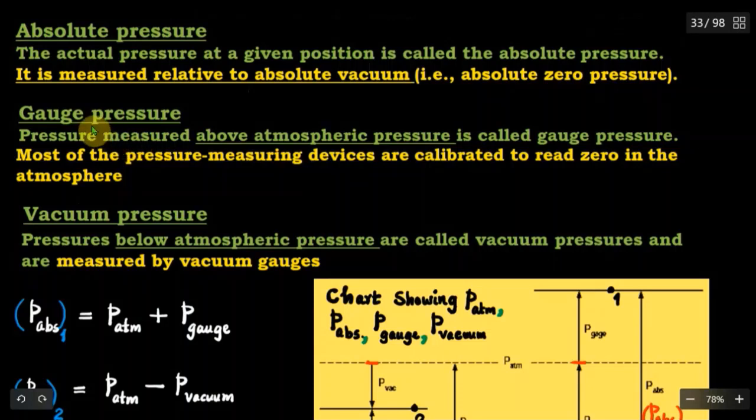Usually the pressure measuring instruments are calibrated to read 0 in the atmosphere. Any pressure measured above atmospheric pressure is called gauge pressure, and the pressure measured below atmospheric pressure is known as vacuum pressure. Pressure gauges measure gauge pressure, whereas vacuum gauges measure vacuum pressure at a point.